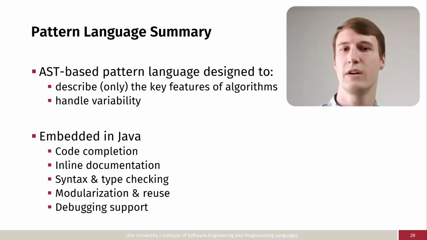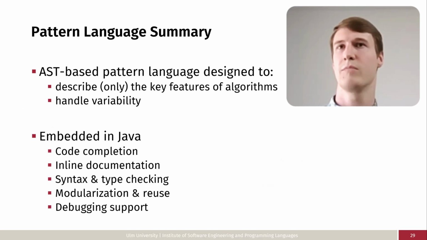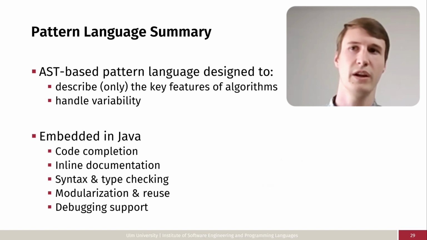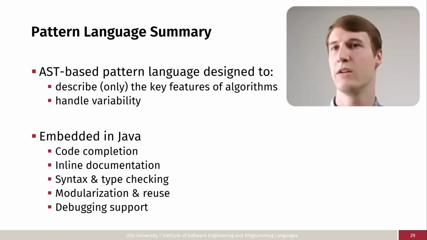In summary, our AST-based language is designed to describe only the key features of the algorithm's intent variability. By embedding the language in Java, we gain many usability features such as code completion, inline documentation, syntax and type checking, modularization and reuse, and debugging support.